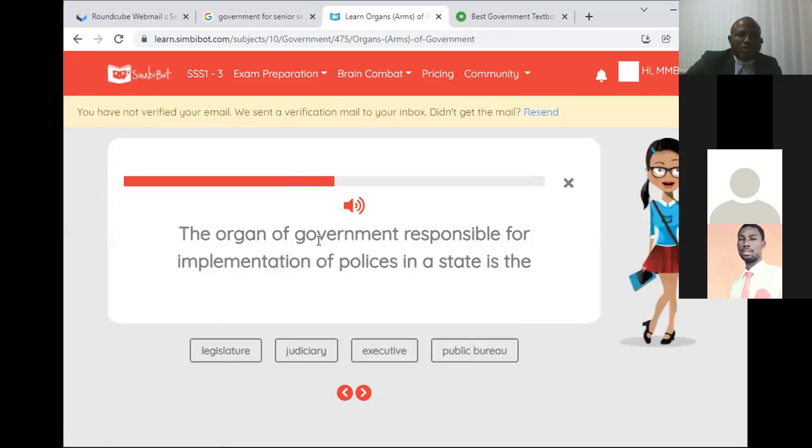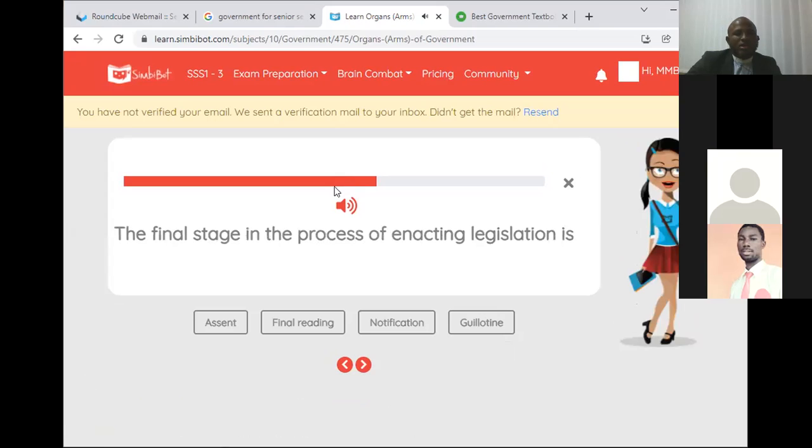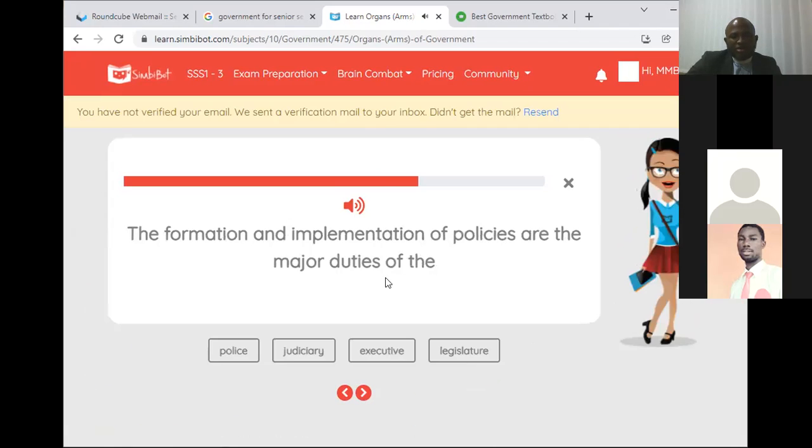So let's go on. The organ of government responsible for the implementation of policies in a state is known as what? Definitely, I'm going to go for the executive, because one of the functions of the executive is what? Policy making. You can see that is the correct answer. The final stage of enacting a legislation, I didn't explain that. Also, the formation and implementation of policies are the major duty of what?